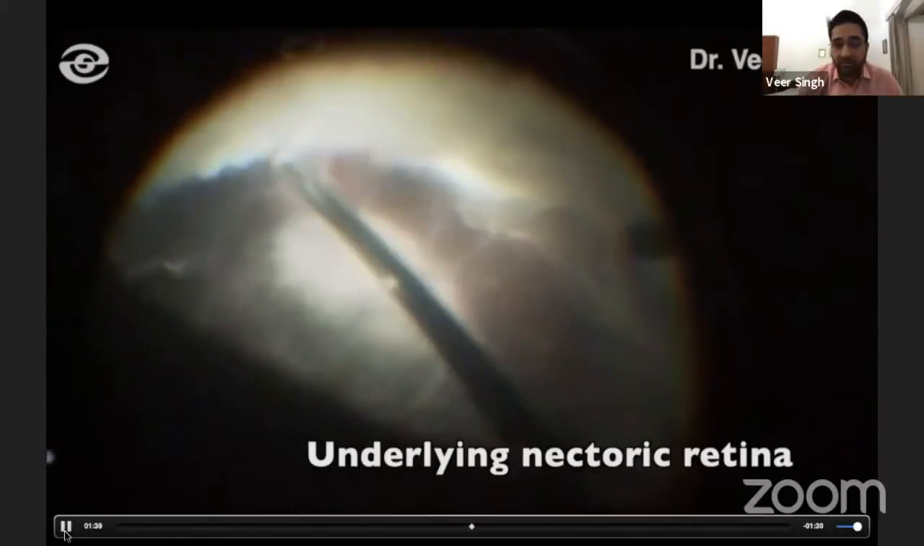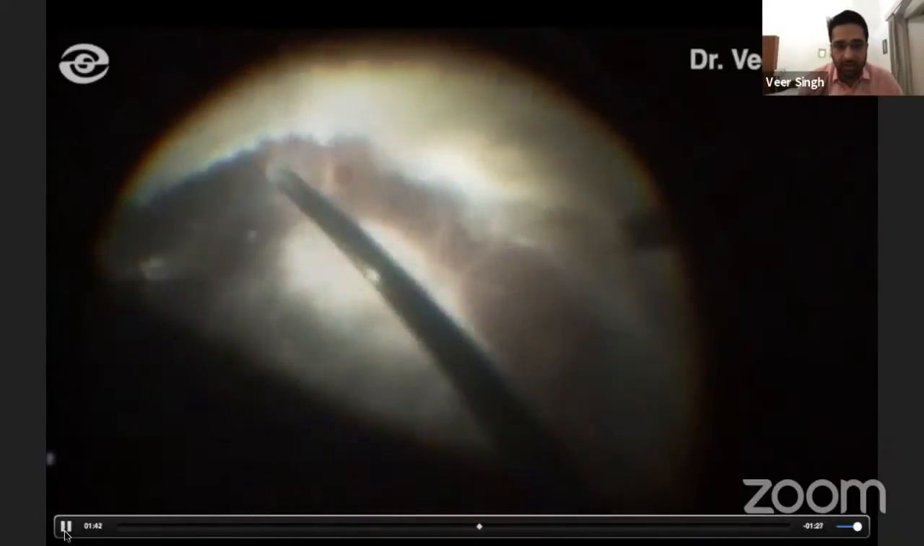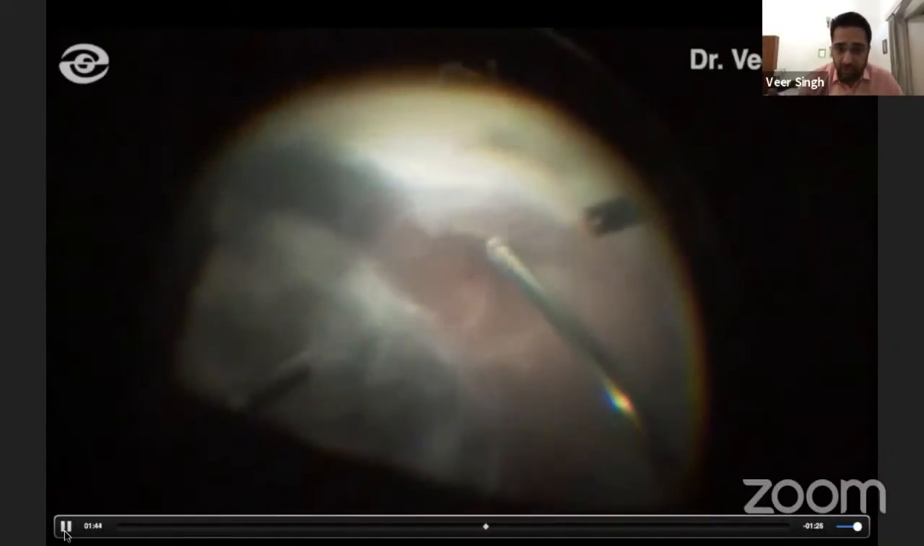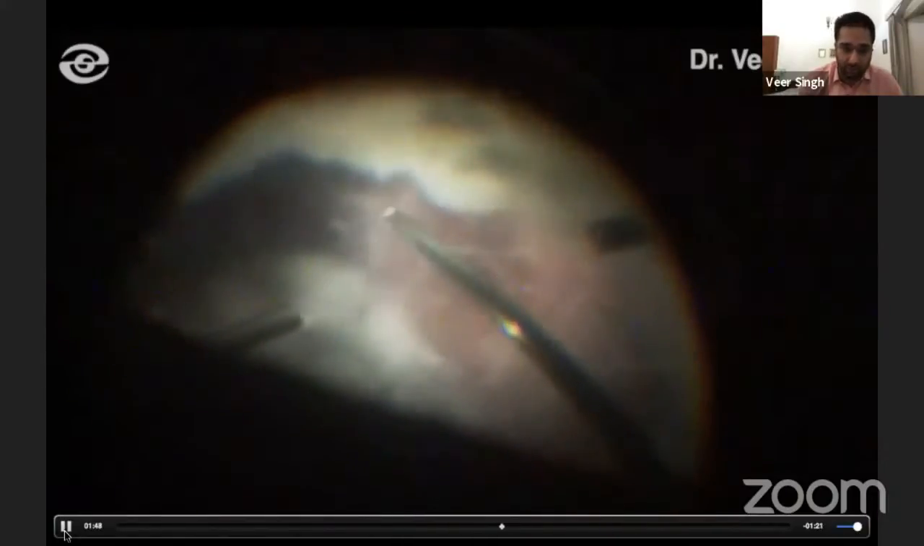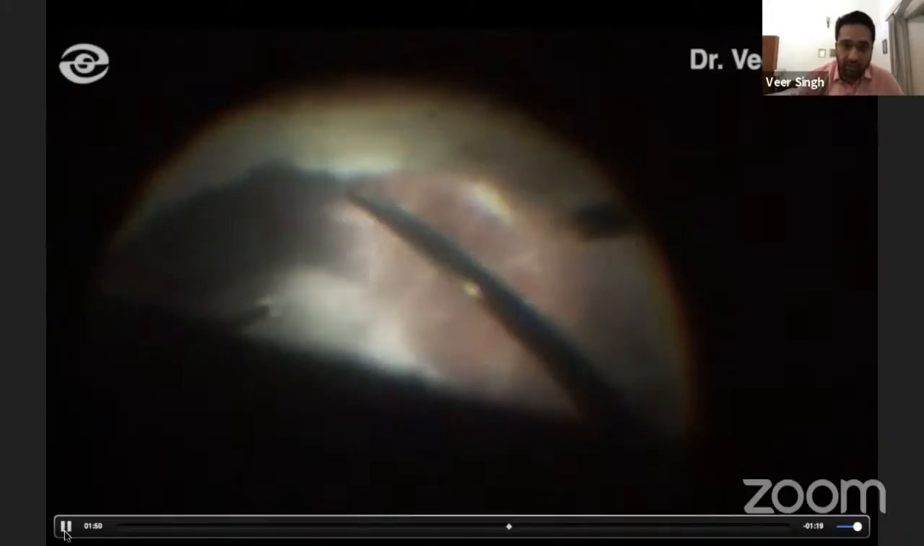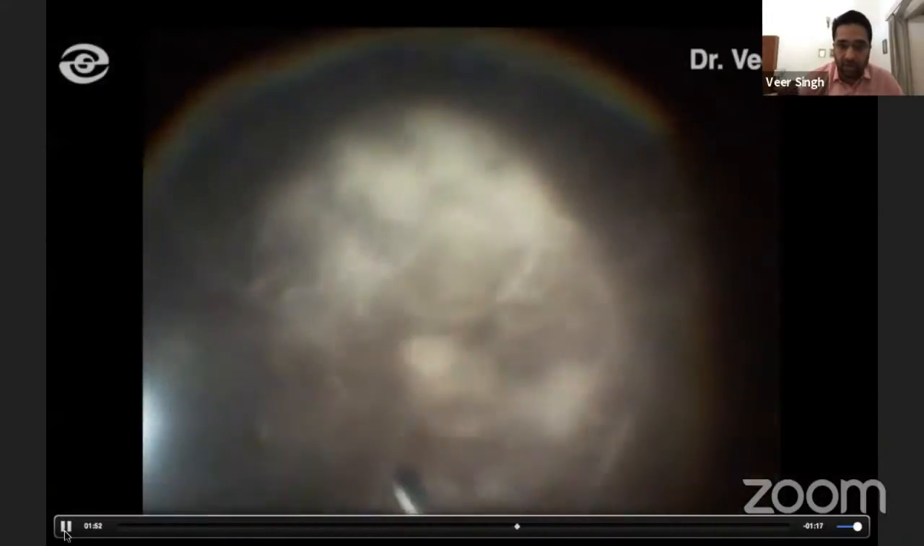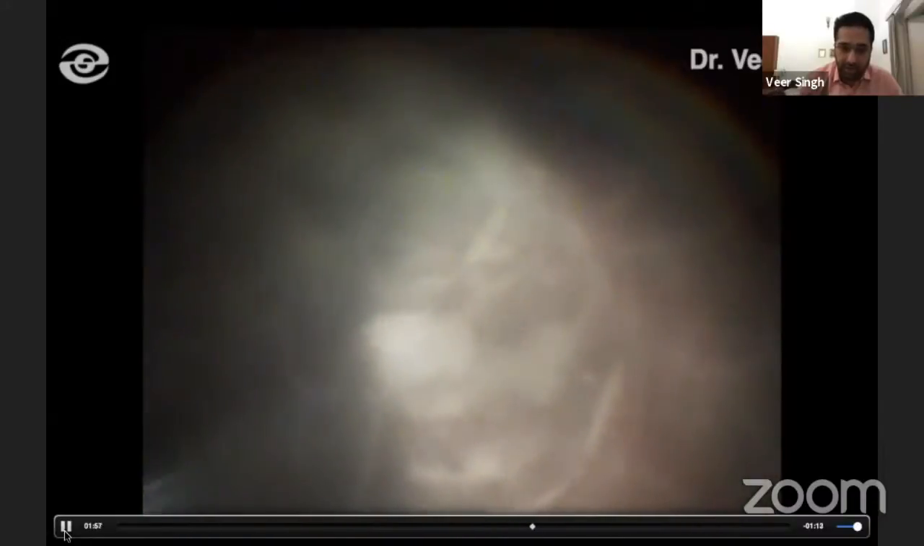And you can see the retina is very inflamed, necrotic, and there's a lot of vasculitis also in the background, and a lot of necrotic exudates lying in the posterior pole. So, not being too aggressive, I decided, okay, this is the best I can leave it with, and I left it right here.